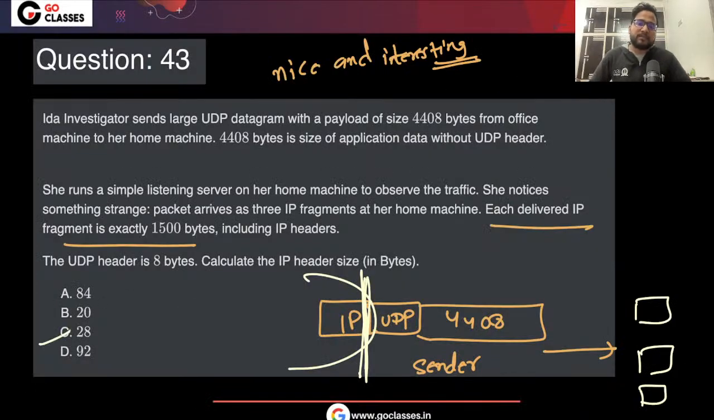Now some people are asking how to know that they are asking about the total IP headers. See here, I'm just saying IP header size. Okay, not headers. I'm just saying header size. So it means they are only asking about one IP header. So 28 is the correct answer here.